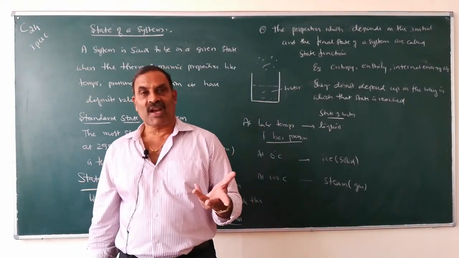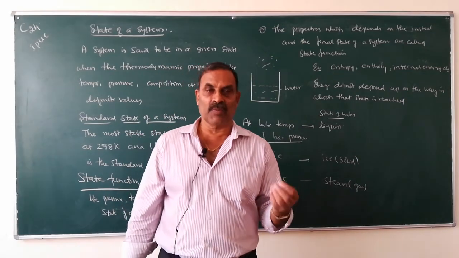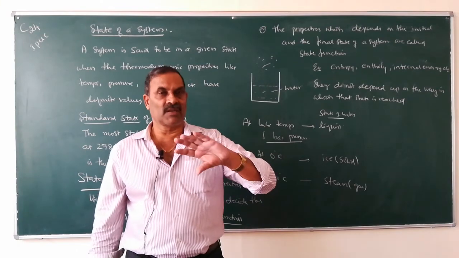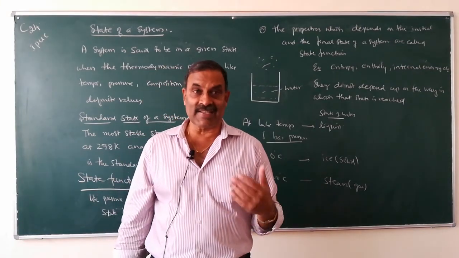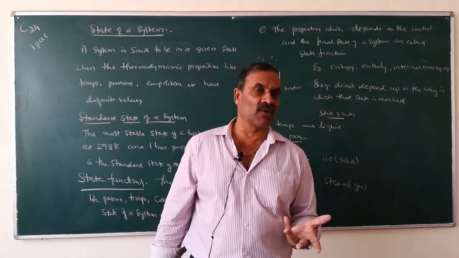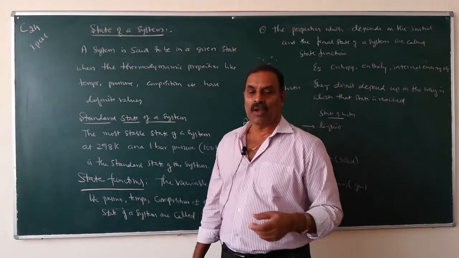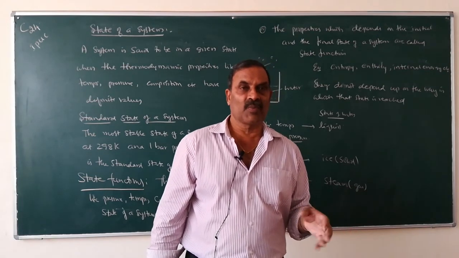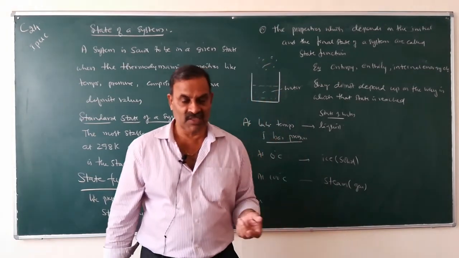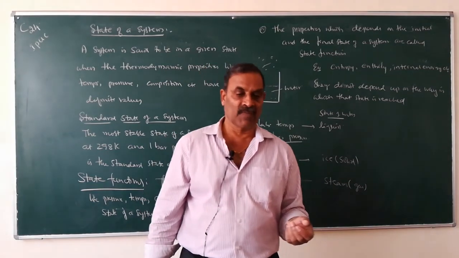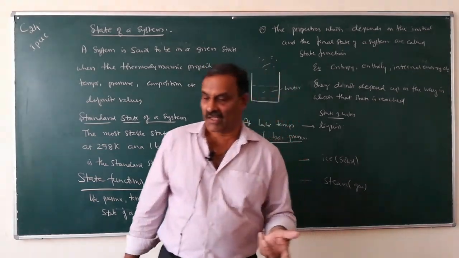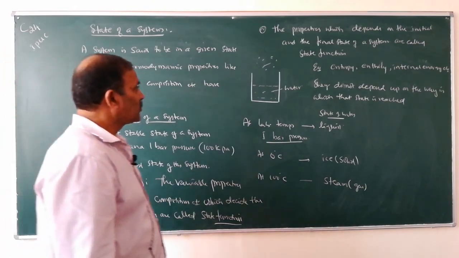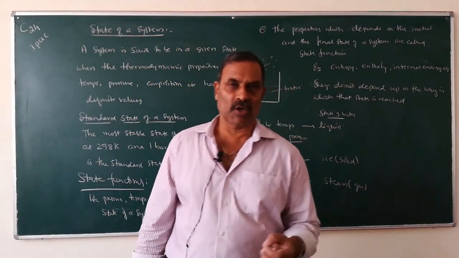Then what are state variables? The variable factors or properties like pressure, temperature, composition, etc., which must be fixed or which decide the state of a system, are called state variables. Also, what are state functions? The properties whose values depend upon the initial and final state of a system are called state functions, namely internal energy, etc. So this is enough for today and I will continue tomorrow.